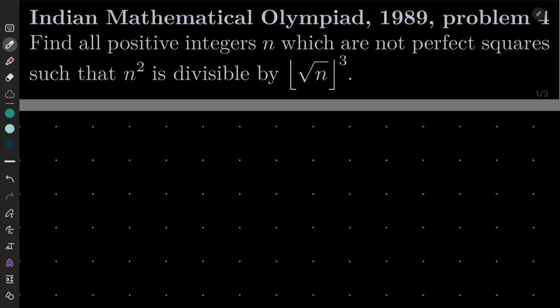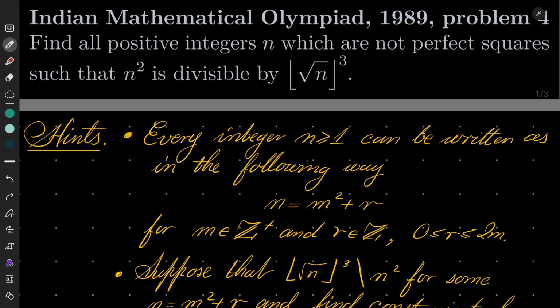So my hints for this problem. First, notice that every integer n greater than or equal to 1 can be written uniquely, in fact, but we need not the uniqueness of this representation, in the following way: n equals m squared plus r, where m is a positive integer and r is an integer between 0 and 2m inclusive.